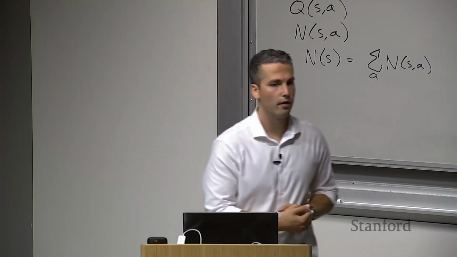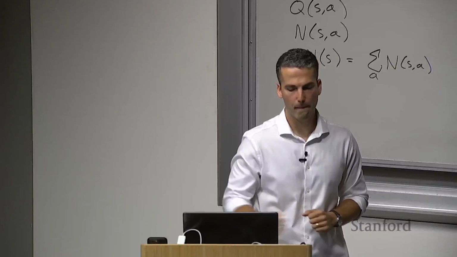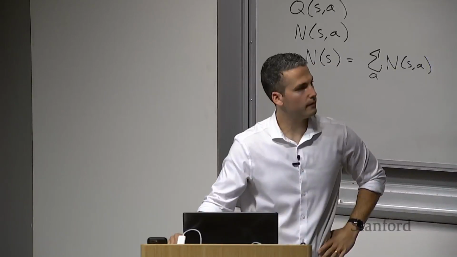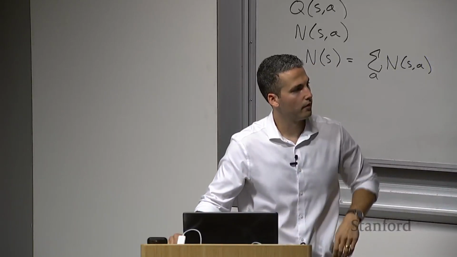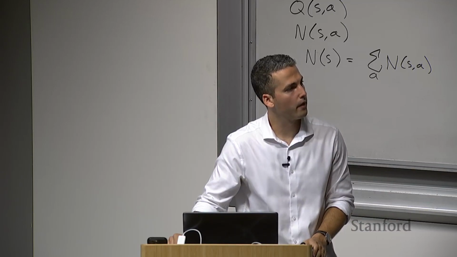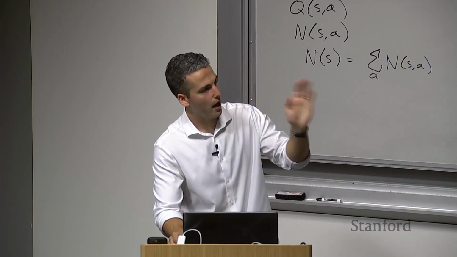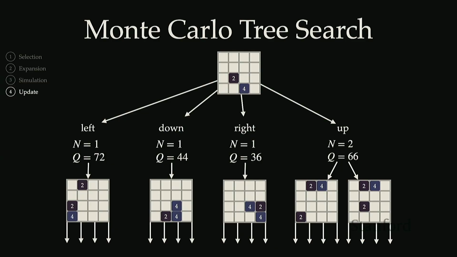Yes? Two quick questions. So for the up action, why do we have 2 boards for this one rather than on the same one? Yeah, so the question is, why do we have 2 new board states?